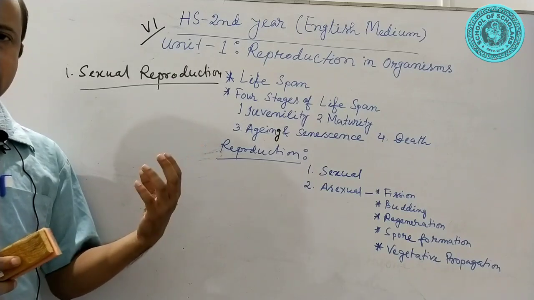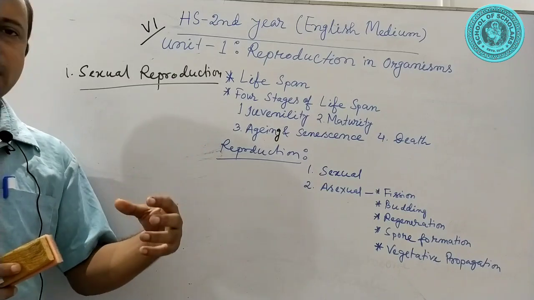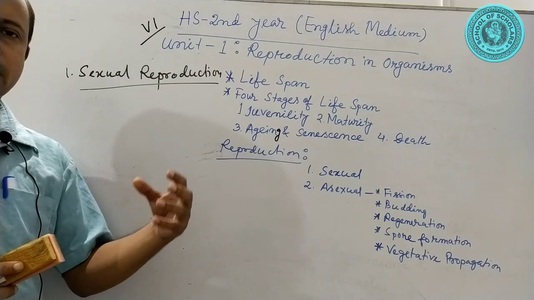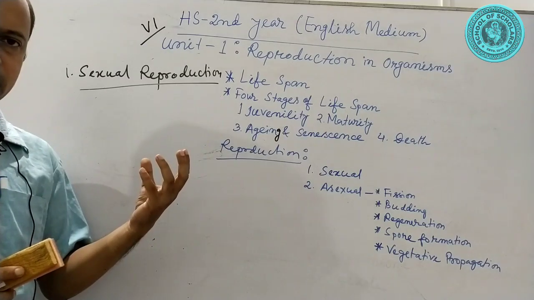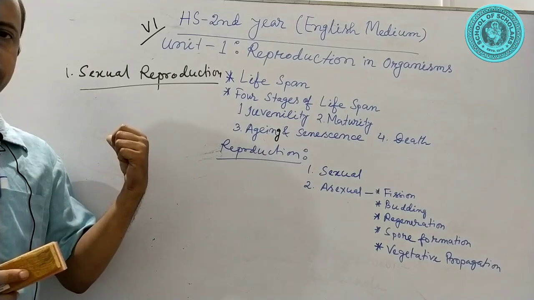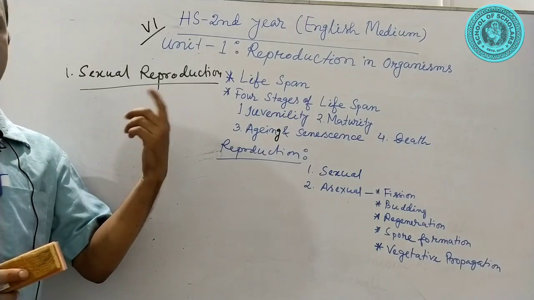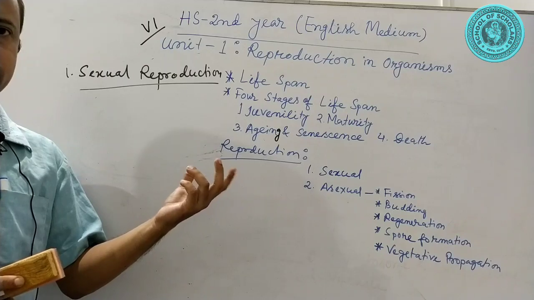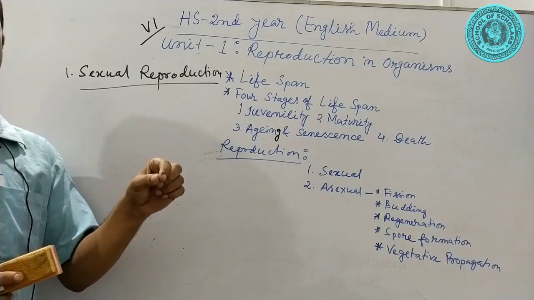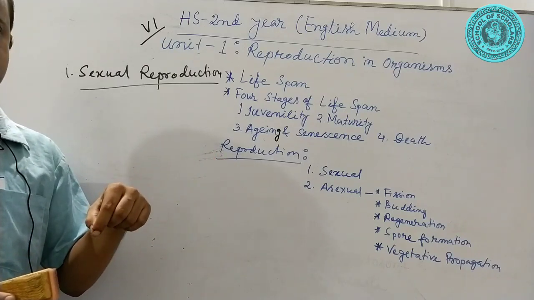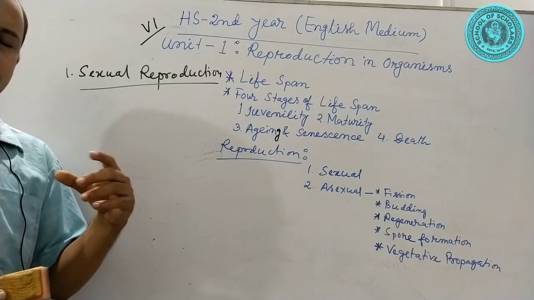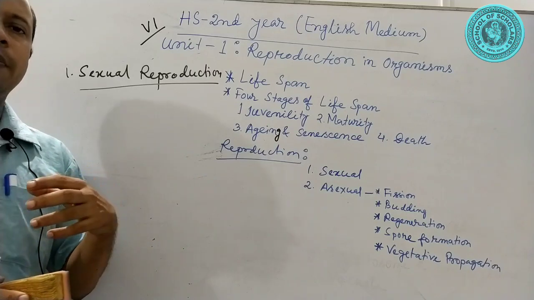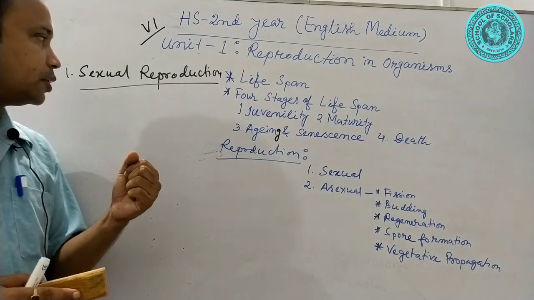Both these processes are examples of meiosis. In this meiotic process, crossing over takes place. As a result of crossing over, recombination of genes occurs, and this recombination may lead to the development of variation.